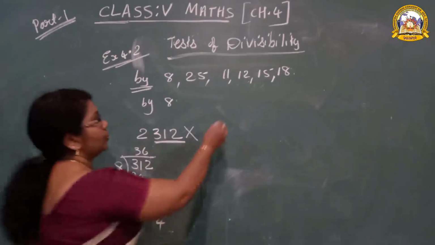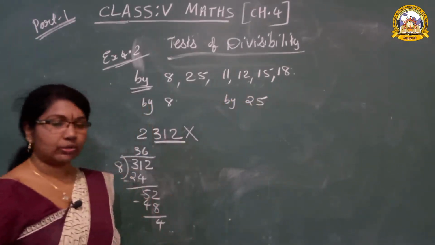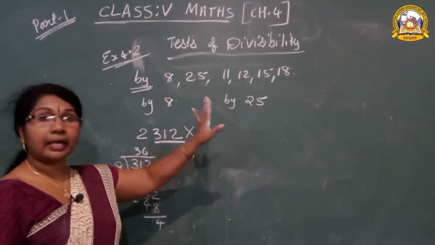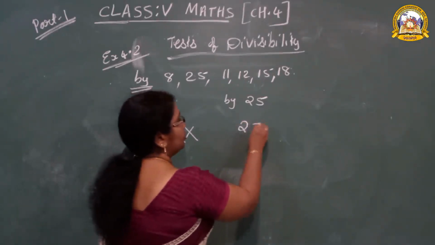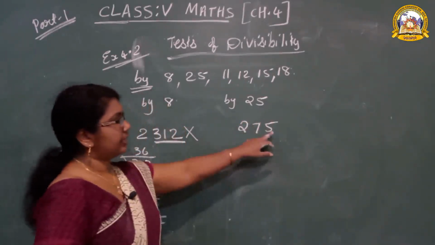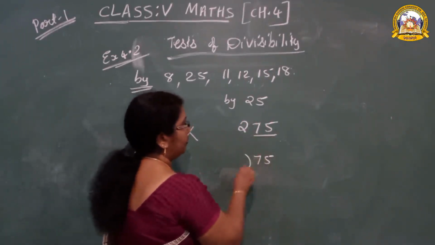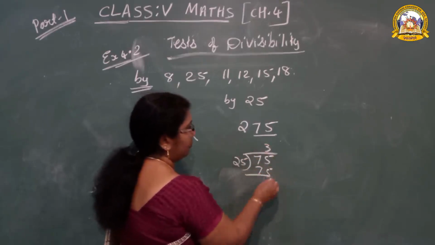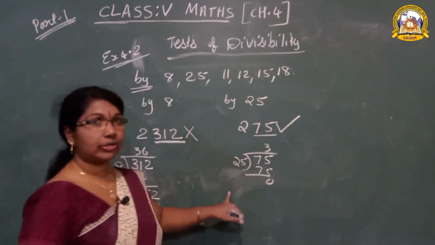Now next one is 25. Can you say what's the rule for 25? A number's tens and ones place. Take 2275. What is in the tens and ones place? 75. 75 divided by 25: 25 3's are 75. We got remainder 0. Yes, it is divisible by 25.